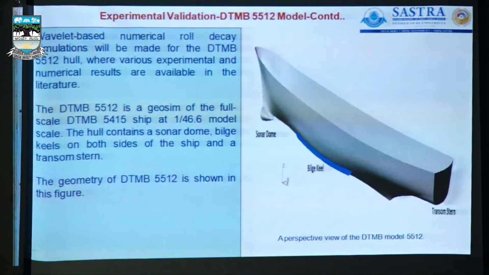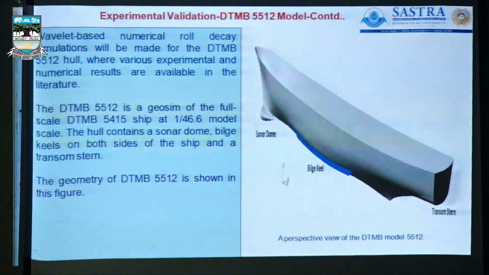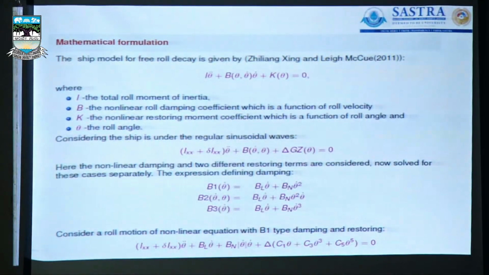We have also solved the equation by using the HPM method, that is homotopy perturbation method, for the numerical validation point of view here. So this wavelet-based numerical roll decay simulation will be made for the DTMB 5512 hull. This is the real-time ship, and data sets are available in the laboratory. They are providing the data set for the real-time validation for my study. So the DTMB model has been constructed here.